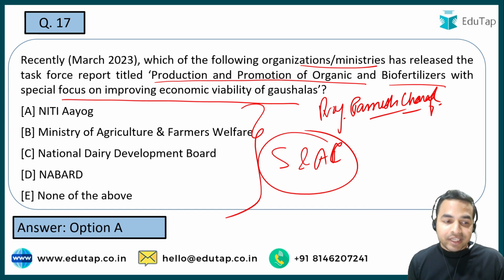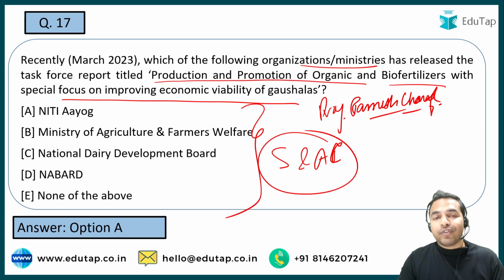And the next important thing is proper utilization of cow dung. So that was basically the objective of launching and coming up with this kind of task force.